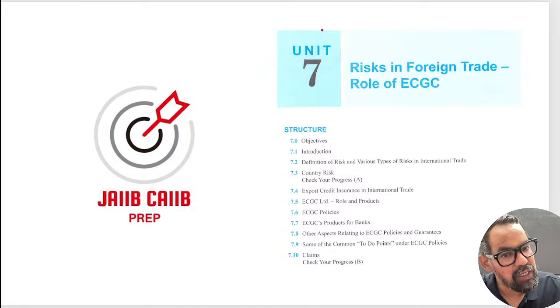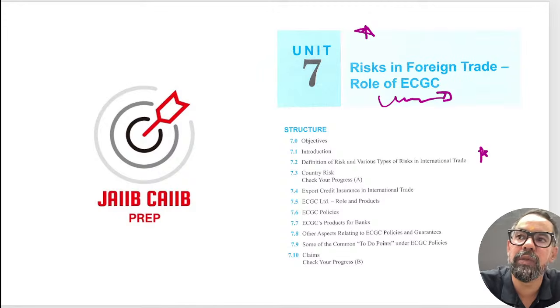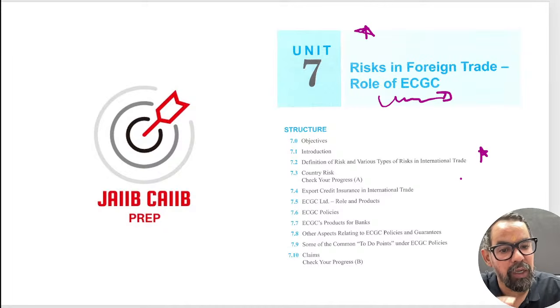Now next one we have risk in foreign trade and role of ECGC. Here the first area is around the question which we can expect around the risk in foreign trade, what different types of risks are involved in foreign trade. Another most important area is ECGC products.